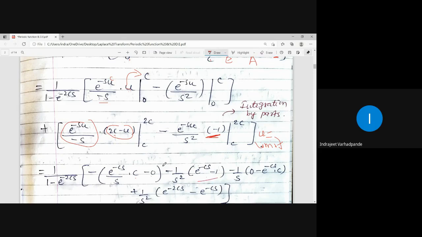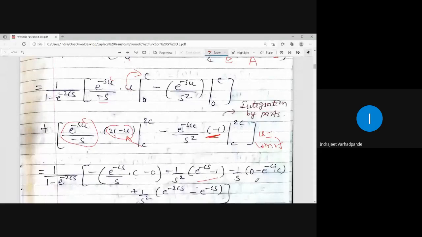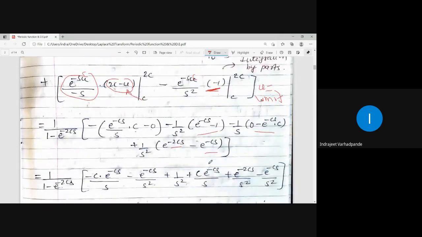So this is the bracket. Now here 2c minus 2c is 0, so this first value will be 0 minus the lower limit, 2c minus c is c, and in place of u you put c, so e to the power minus cs. That is how we try to simplify and get the answer, right? So this bracket is over. Here only substitution will be 2c and c. Minus of minus will become plus, plus 1 upon s square e to the power minus 2cs minus e to the power minus cs. Collect the like terms.